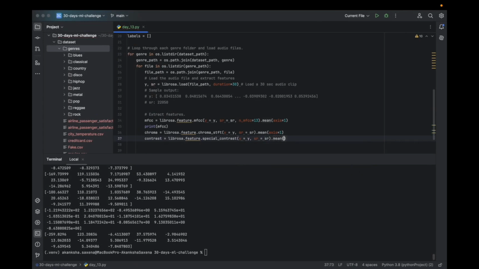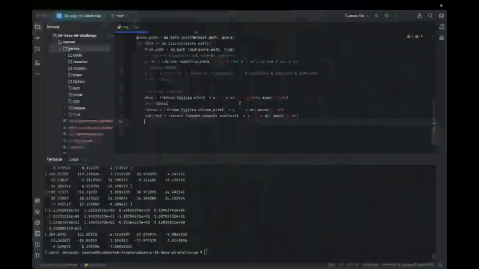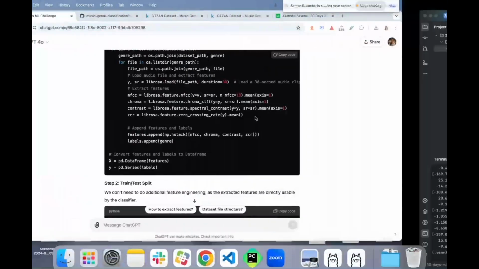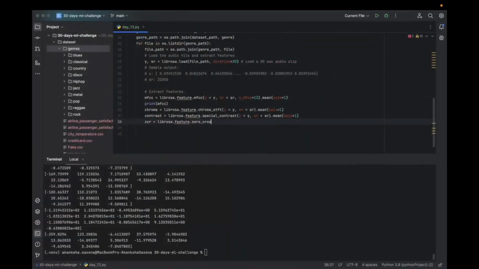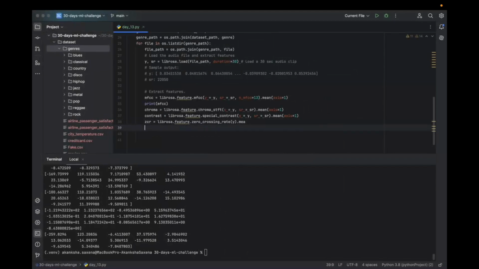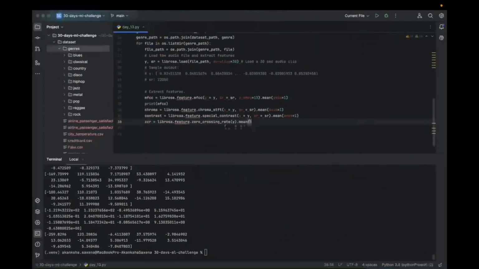But for now we are more into understanding how to solve machine learning problems at a beginner level, so exploring depth about this library does not make sense, right? Librosa.feature.zero_crossing_rate of the y, and then we will do mean. Correct. Ideally these should all work.